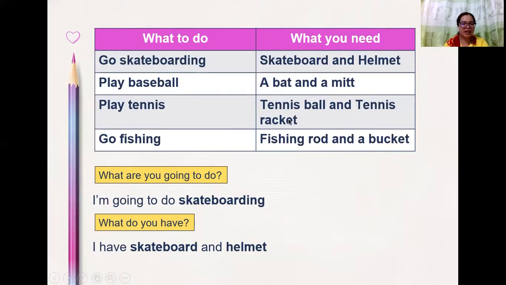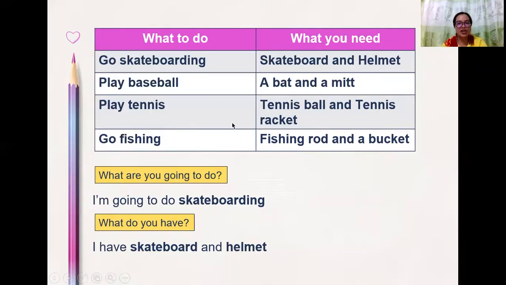I have a tennis ball and a tennis racket. Okay, now let's go to the last one. What are you going to do? I am going fishing. Okay? What do you have? I have a fishing rod and a bucket.